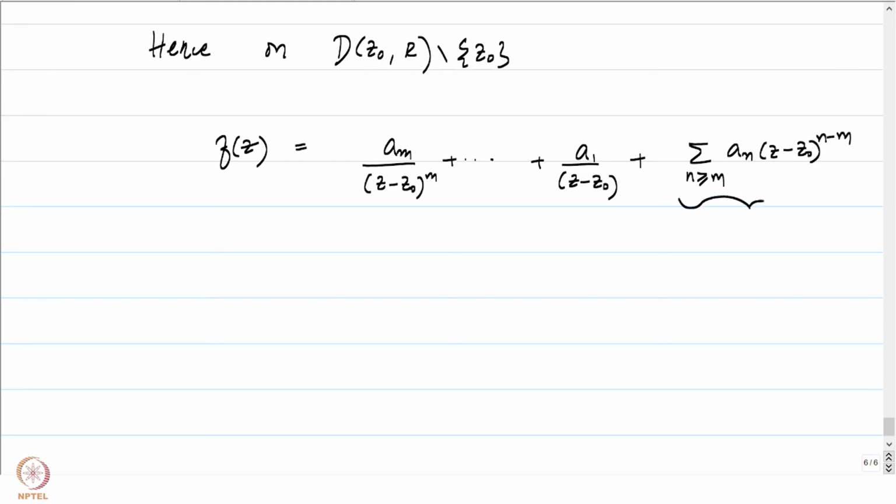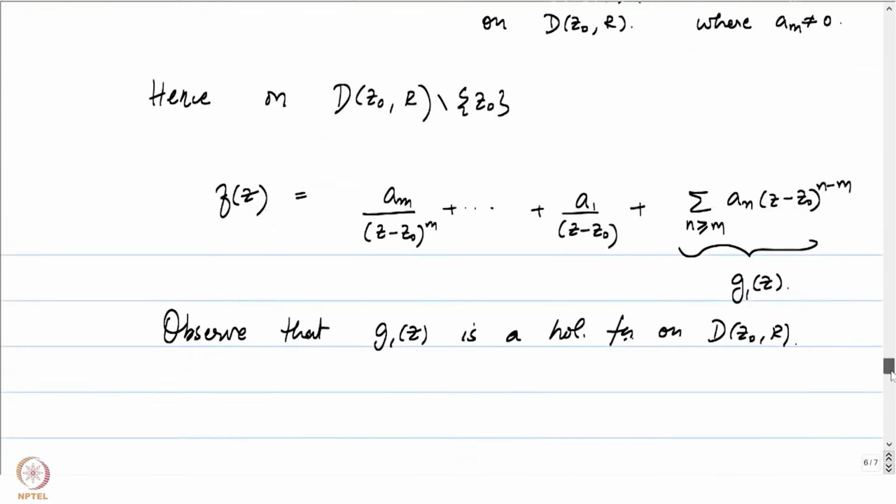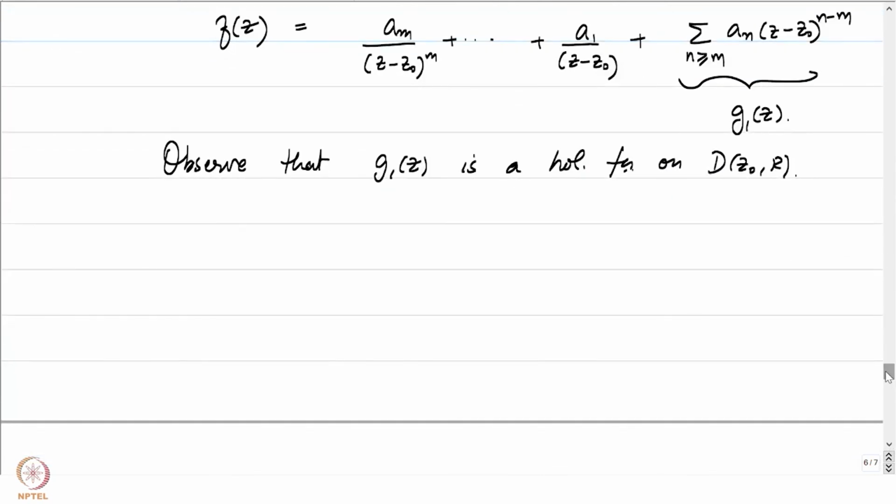If you notice this, if you call it something, maybe h0, h1, everything is taken, so let us call this g1 of z. Notice that g1 of z is going to be a power series which converges. So, observe that g1 of z is a holomorphic function on D_{z0}(r) because it has a power series expansion there. That is good. So, here we know that a_m is not equal to 0.